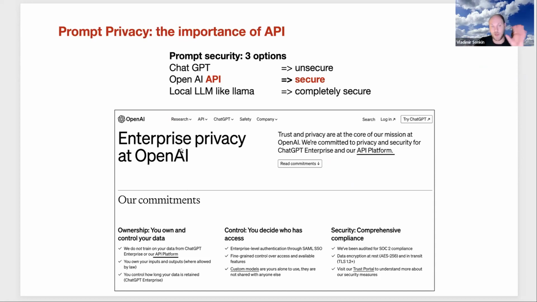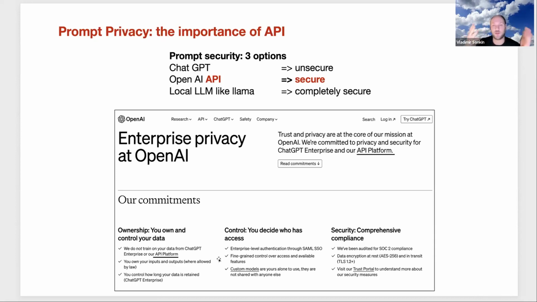You can find on the OpenAI site the commitment that ChatGPT Enterprise, a special version of ChatGPT for big companies, which is very expensive, as well as the API platform, are committed to be secure and to avoid any leakage of the data.